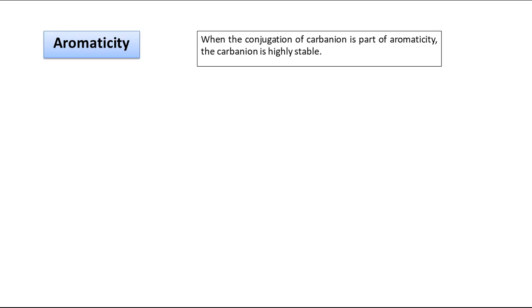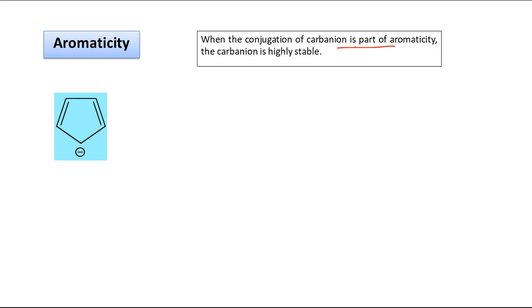The fourth point, aromaticity. When the conjugation of the carbanion is part of aromaticity, obviously it will be stable. So here we have this very common example. Now what are the factors responsible for aromaticity, and how do we decide it? Related to this I have made a video. Please click on the link appearing on the screen right now.